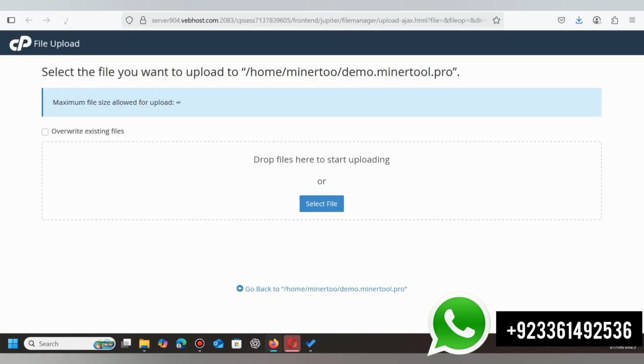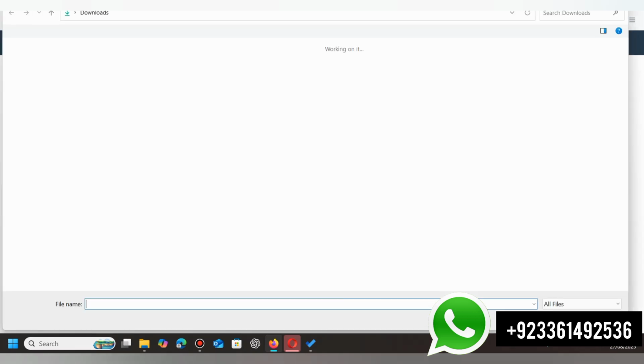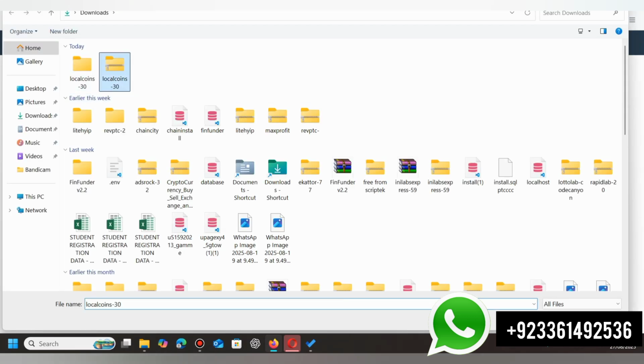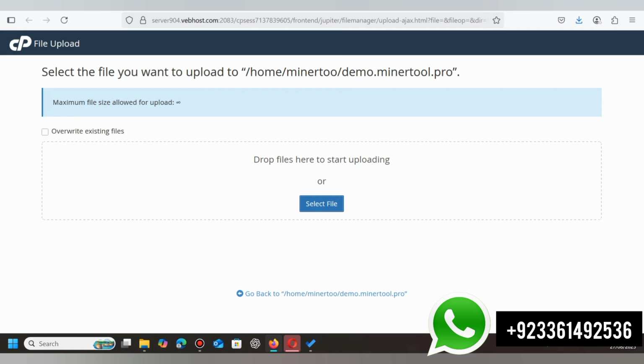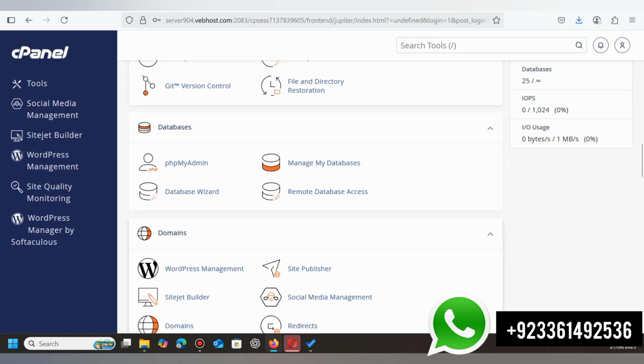So click the upload and select the file from your PC. Select the file, and this is our source code file. So I will click and our file is uploading. It will take some time. When our file is uploaded, we will go to the database section and make a database for it.